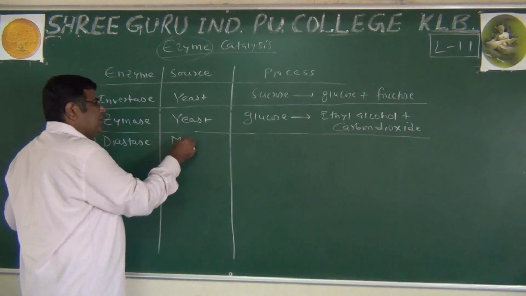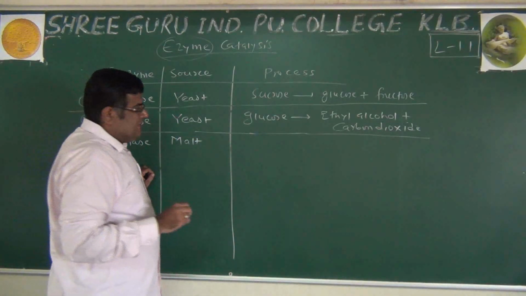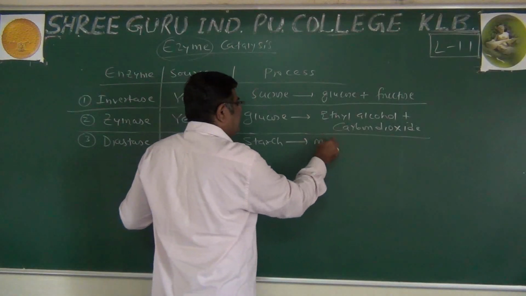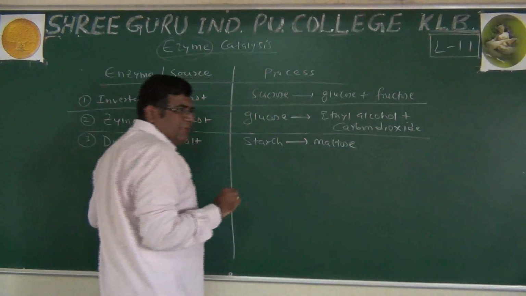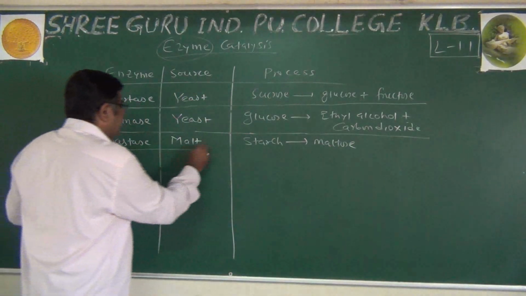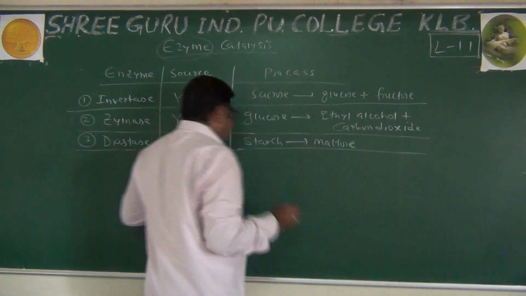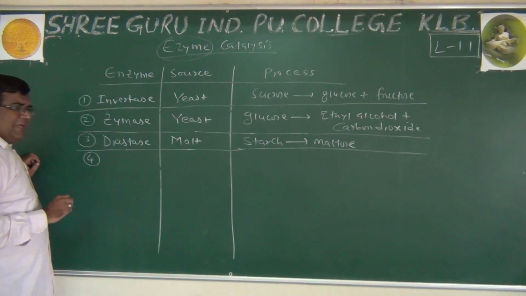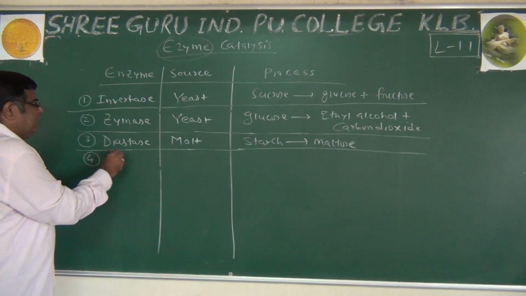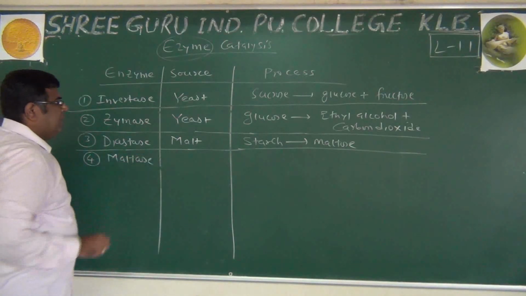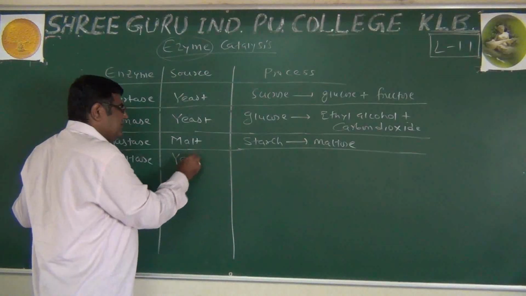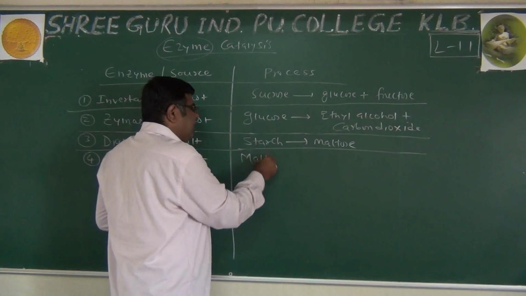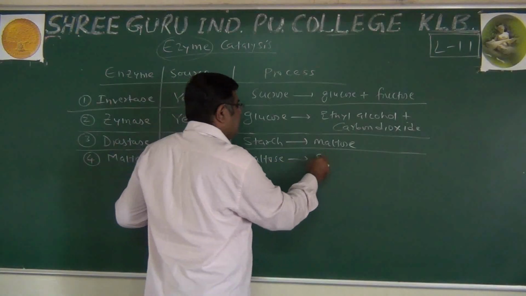The source is malt, and it converts starch to maltose, another type of carbohydrate. The fourth example, all these examples you also learn in biology at school level, is maltase, where the source is again yeast and it converts maltose into glucose.